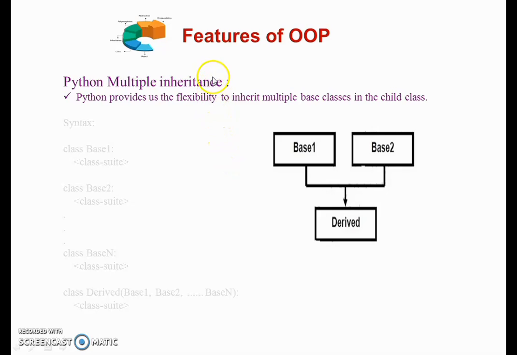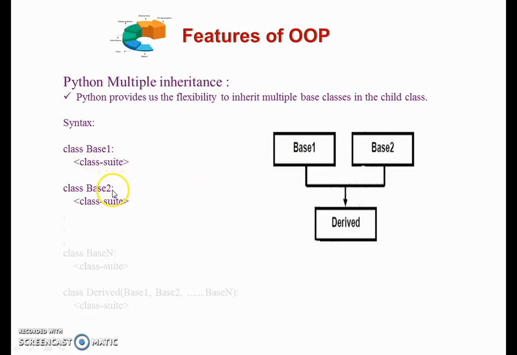Whereas in multilevel inheritance, grandfather, father and child is the relation, in multiple inheritance there is more than one parent class and only one child class. What is the syntax to define multiple inheritance? We simply define the first base class and its class body. Then the second base class and its class body.